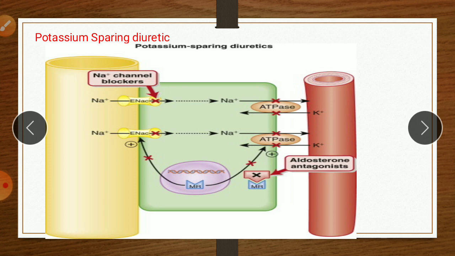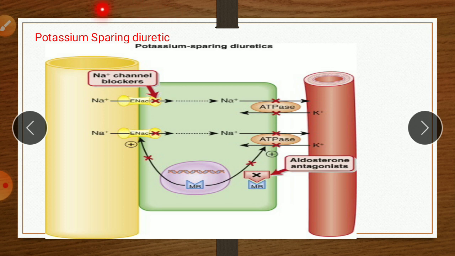So the previous drugs, which may be a loop diuretic, thiazide or carbonic anhydrase inhibitor, all have the disadvantage that they cause loss of potassium and therefore cause hypokalemia, that is, loss of potassium.